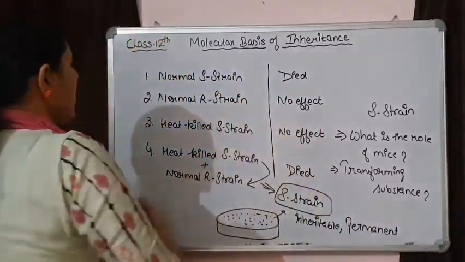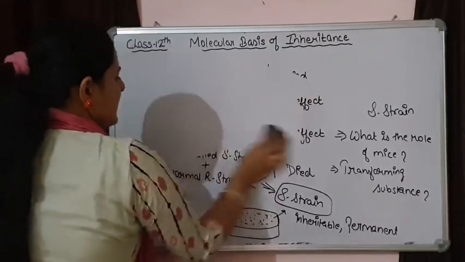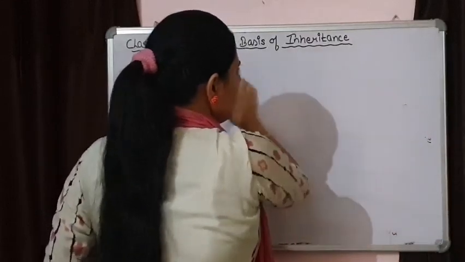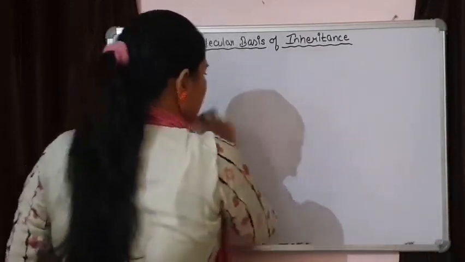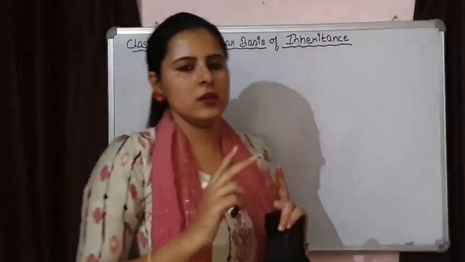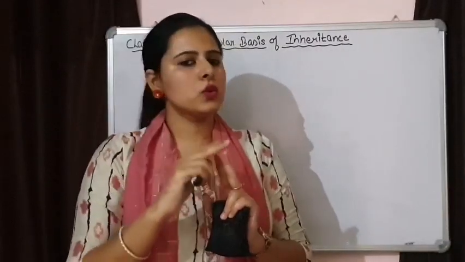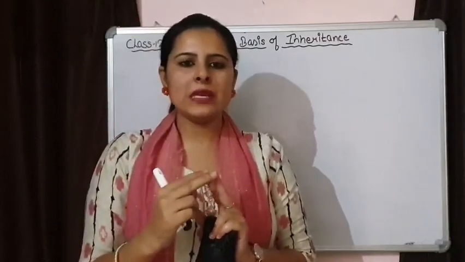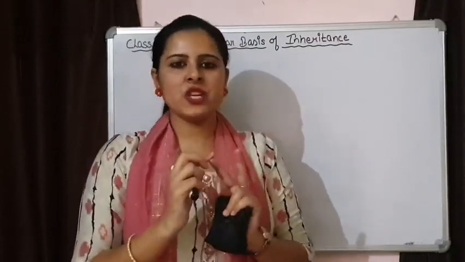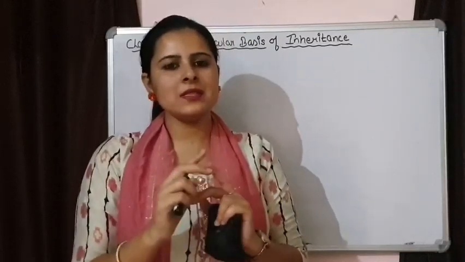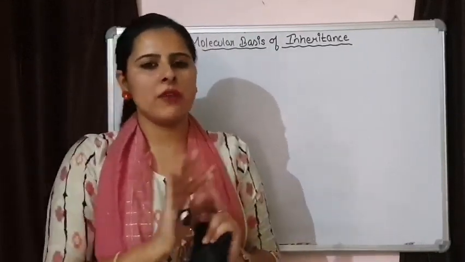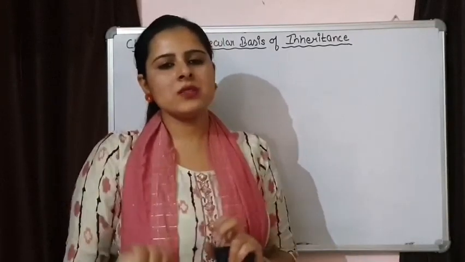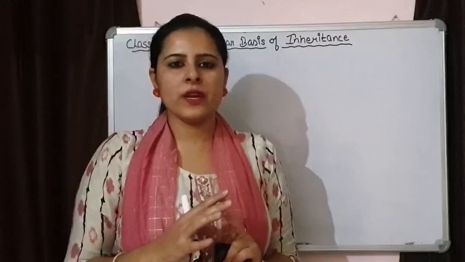So let's again revise the experiment of Griffith. What did Griffith do? Griffith took two strains of Streptococcus pneumoniae and injected them individually into mice. The S strain was responsible for the death of the mice, and the normal R strain had no effect on the mice. When the heat killed S strain was injected, there was also no effect on the mice.